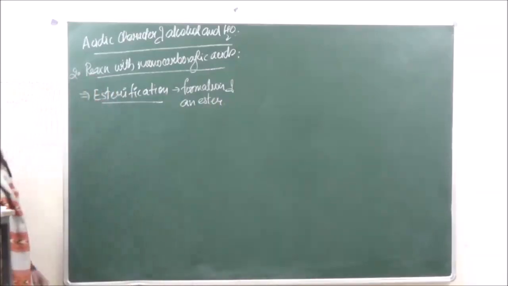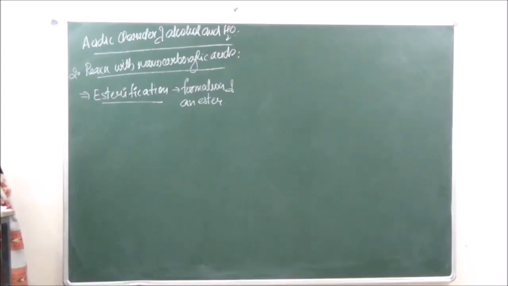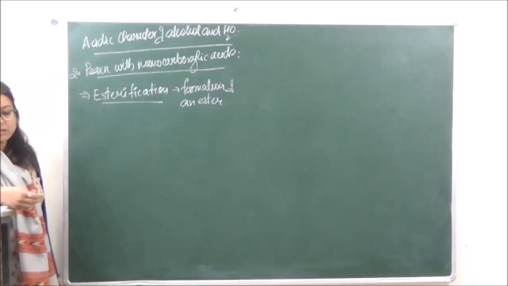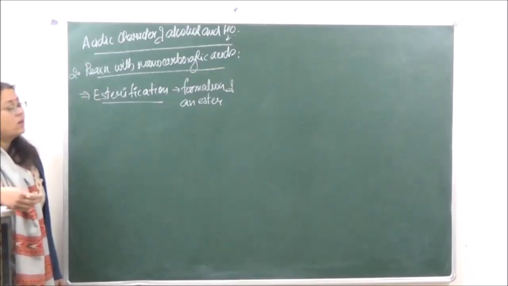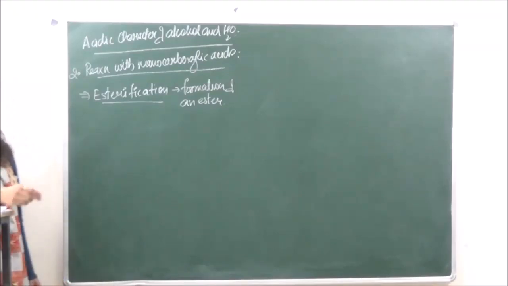Whenever alcohol reacts with a carboxylic acid, a fruity smell comes, and that is the smell of an ester. The reaction is known as esterification reaction. It is a reversible reaction, therefore the reaction will be carried out in presence of H2SO4.